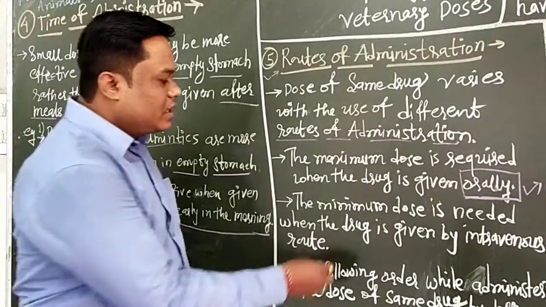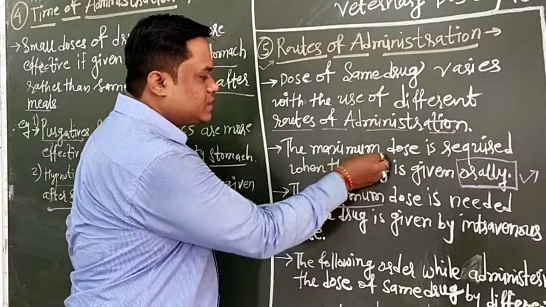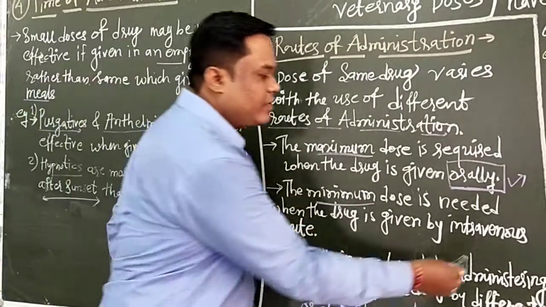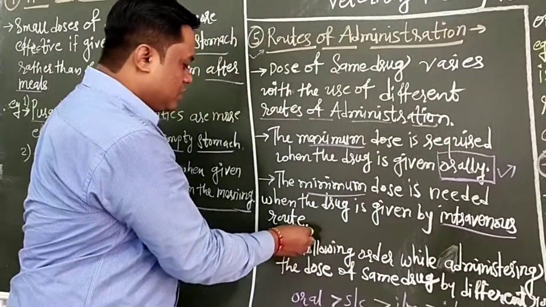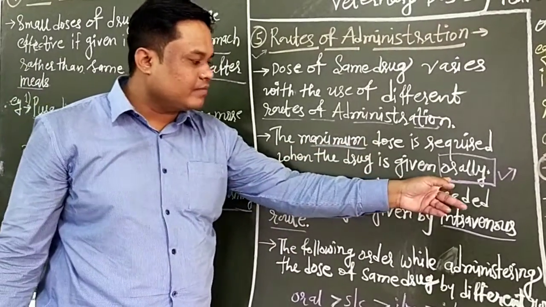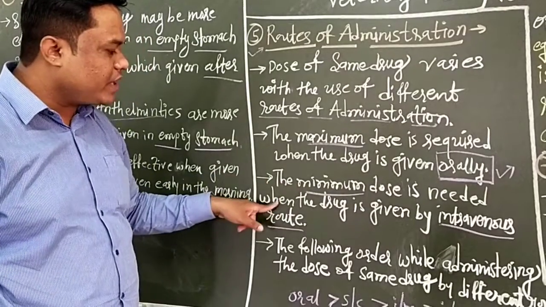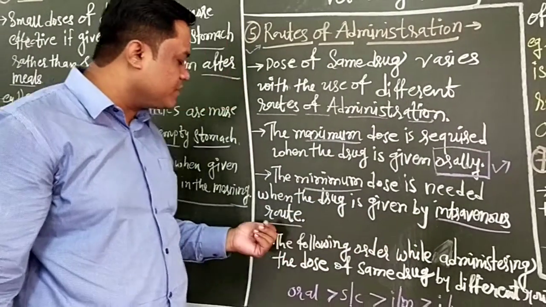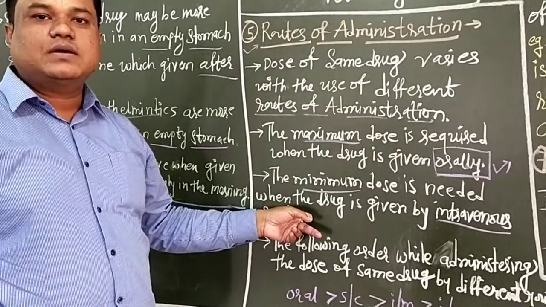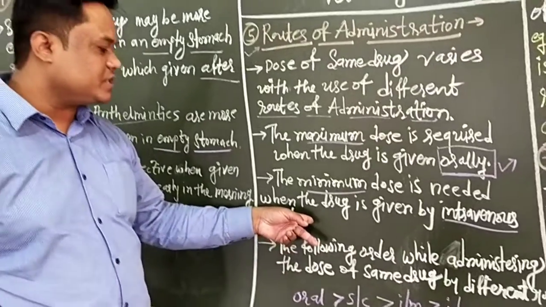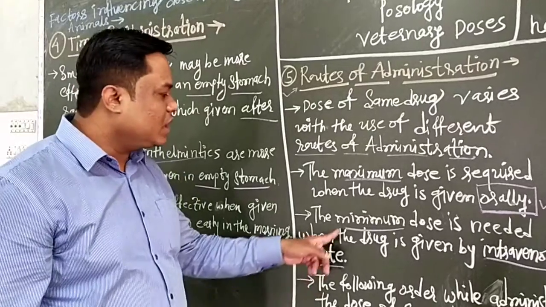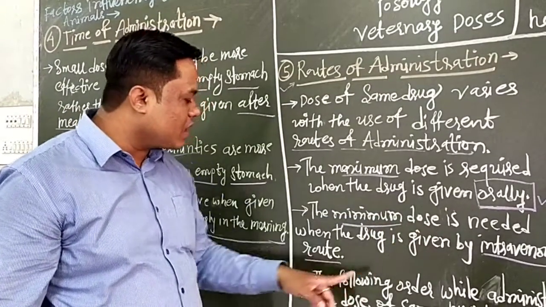Second, the minimum dose is needed when the drug is given by the intravenous route of administration. You have to see that the maximum dose is required when it is given orally, but the minimum dose is required when the drug is given by the intravenous route. Intravenous route means the drug is directly injected into the bloodstream or systemic circulation, so the drug goes directly to the systemic circulation. Therefore, the minimum dose is required in the case of the intravenous route.